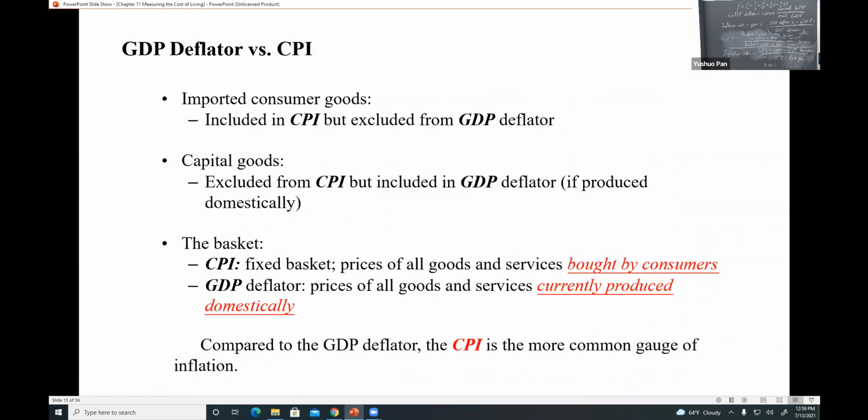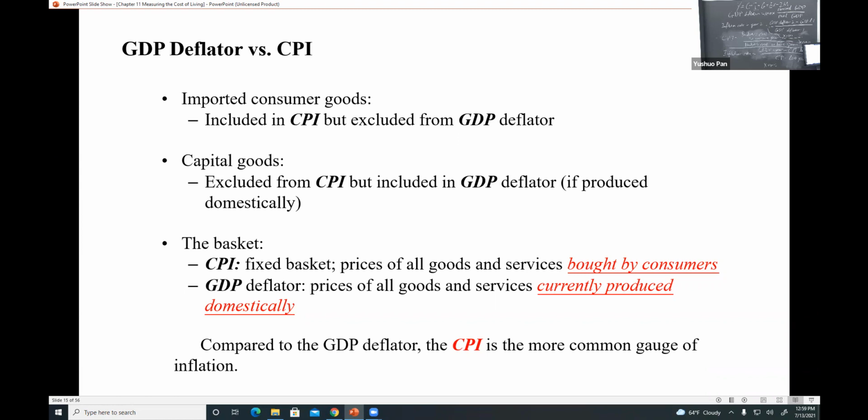So here, GDP deflator versus CPI. Remember, GDP is measured income. CPI is measured cost. So the definition for GDP is the value of all products produced within that year within that country. But the definition of CPI is the cost of a typical consumer's basket. So the difference in definition will determine why the inflation differs between these two.